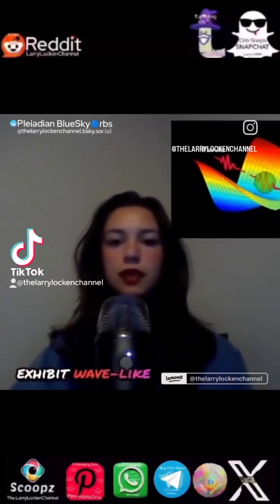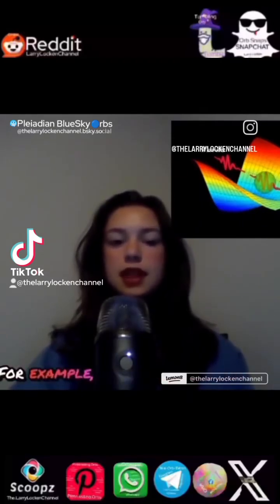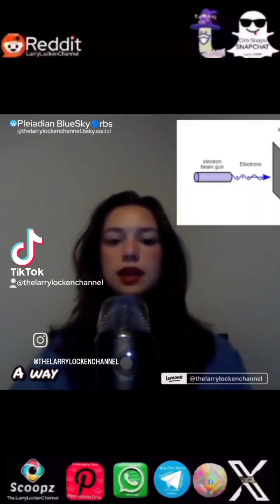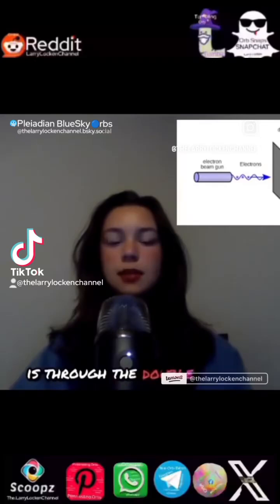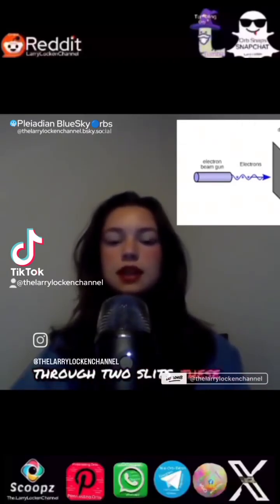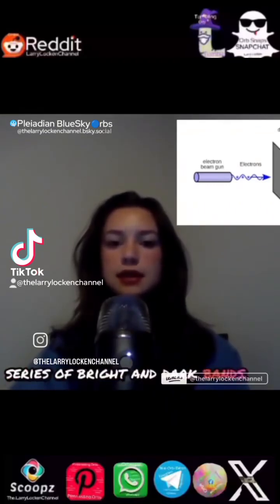Today I will be discussing wave-particle duality, which is when waves can exhibit particle-like properties, while particles can exhibit wave-like properties. For example, fundamental entities like light and electrons can behave both like a wave and a particle. A way that scientists test this is through the double-slit experiment. The double-slit experiment shows that when particles are sent through two slits, these particles can create an interference pattern, which is a series of bright and dark bands.